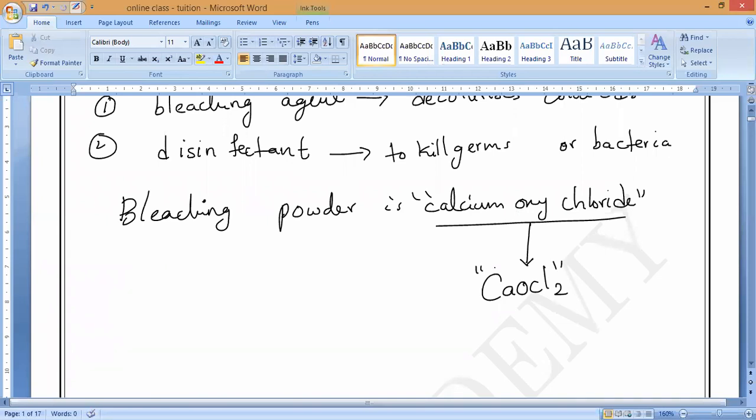It is not twice; twice would need brackets. So this is the chemical formula.